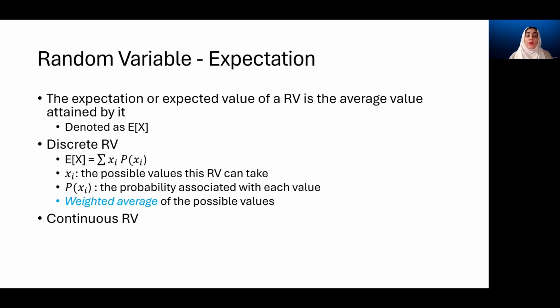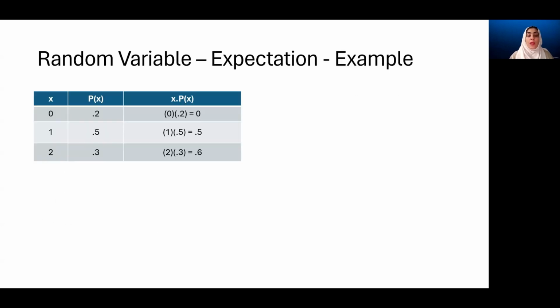For the continuous RV, however, since it can take infinitely many different values over the given range, it is computed using the integral. This might seem intimidating, but the good news is that we'll never be using this function directly to compute the expectation. Here, the xi represents all the values that this continuous random variable can have from this range, which are infinitely many, and P of xi is the probability function, which computes the probability over a given range for this continuous random variable. We are going to have a look at this in one of the coming lessons.